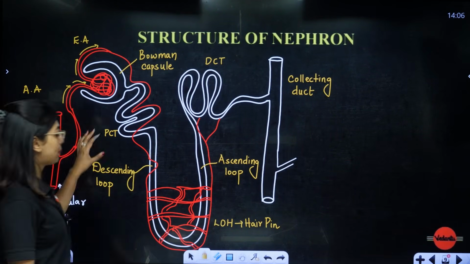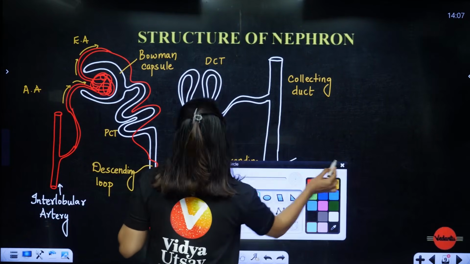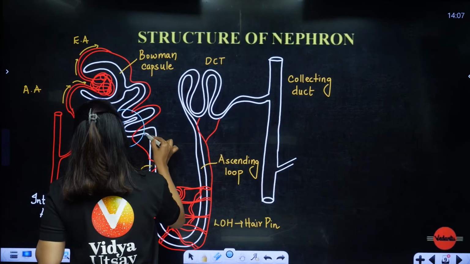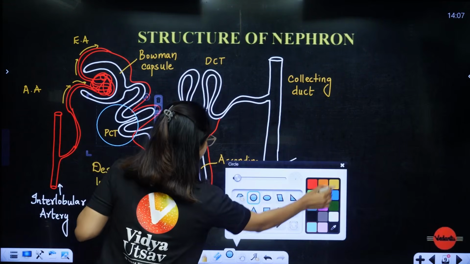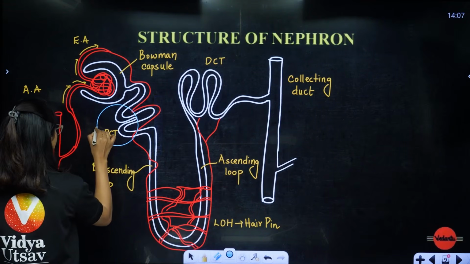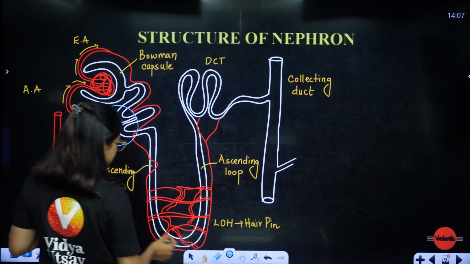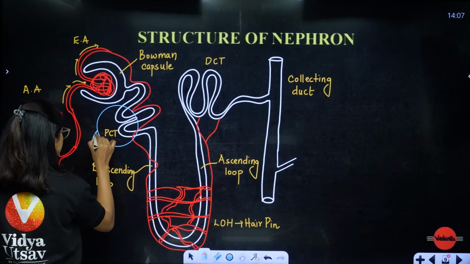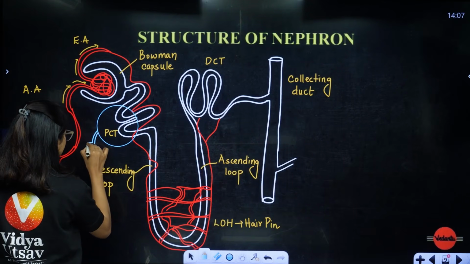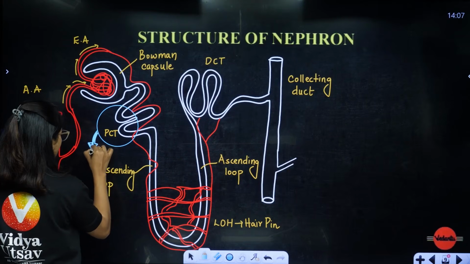Now students, in the PCT there are some specialized cells which are actually helping in increasing the absorption.